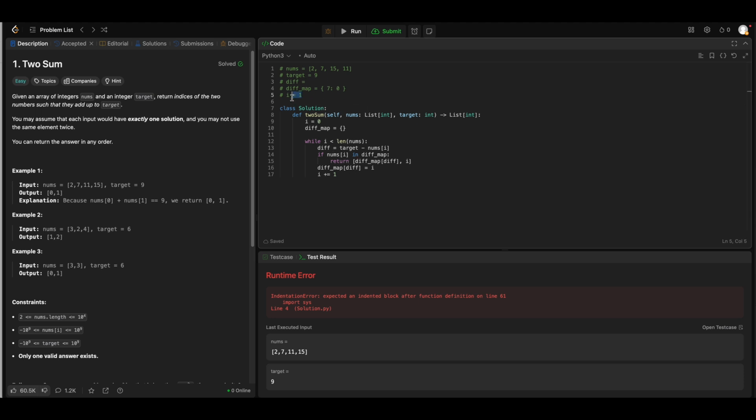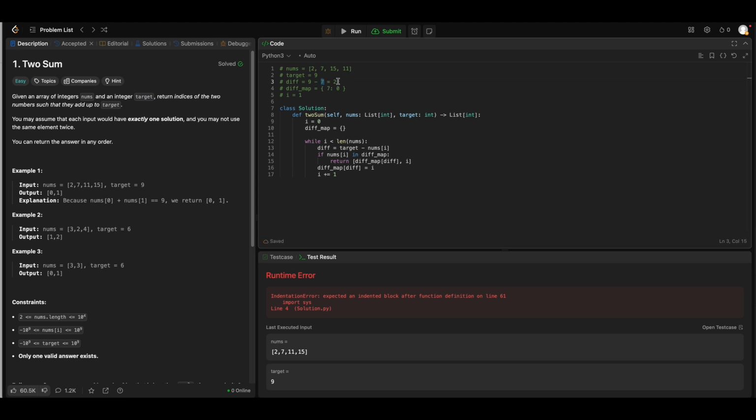Right, so i is equal to 1. Again, I'm in the loop. I calculate the diff, 9 minus 2 is equal to 7. Now I need to check if this 7, 9 minus 7, that is 2, and I don't have to check the diff.